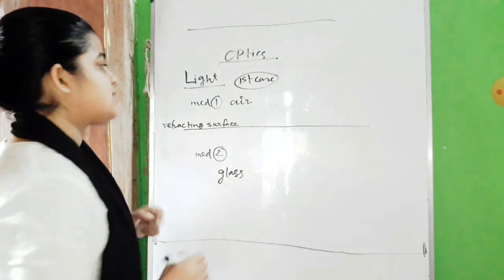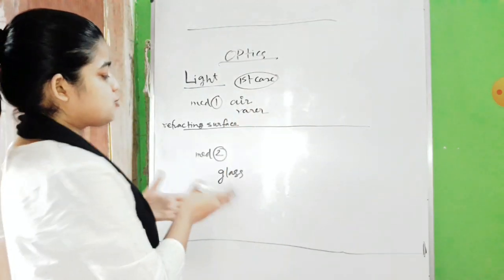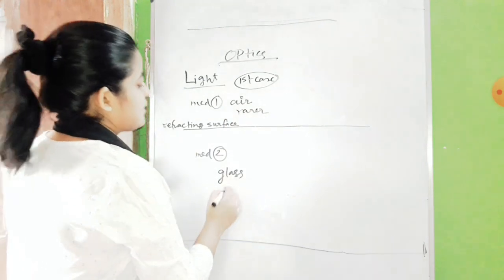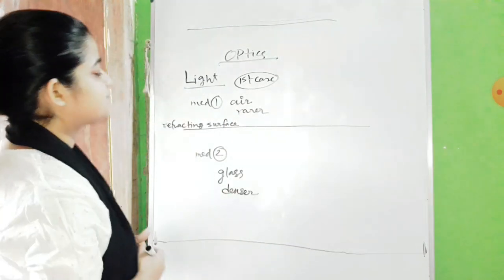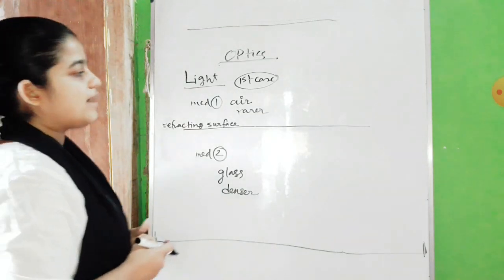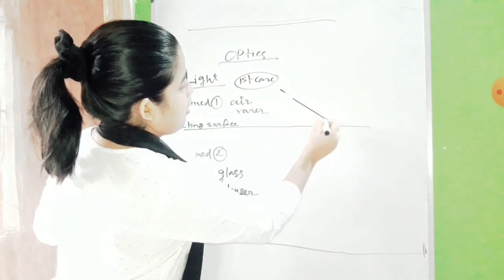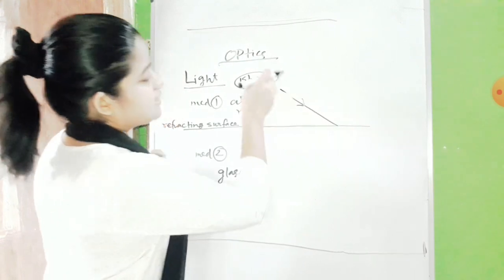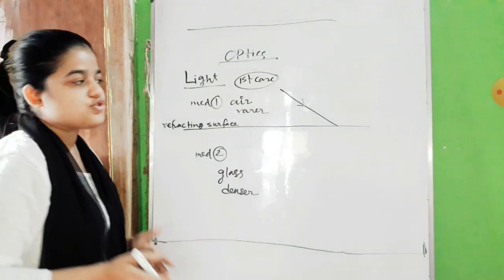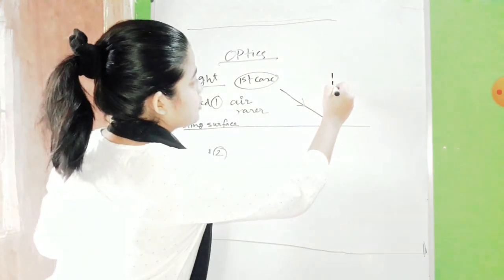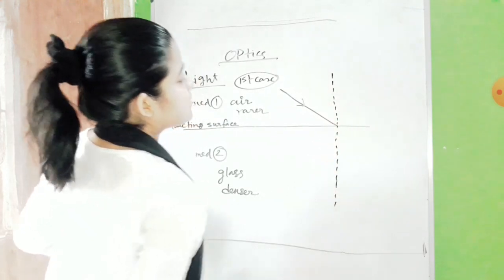So air is a rarer medium with respect to glass, and glass is a denser medium with respect to air. When our light ray falls on that refracting surface, this is the incident light ray, we always draw a normal at the point of incidence. So here also we are drawing a normal at the point of incidence like this.